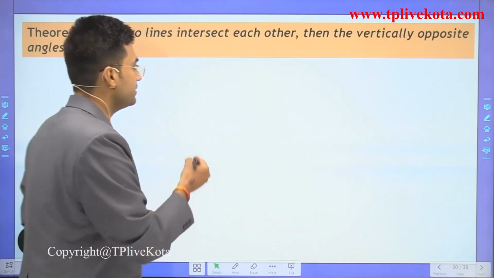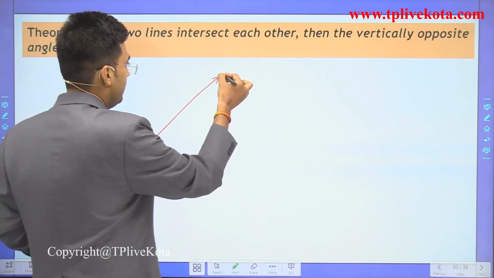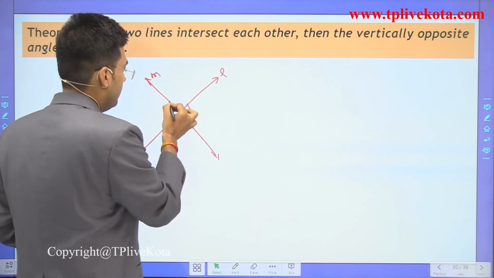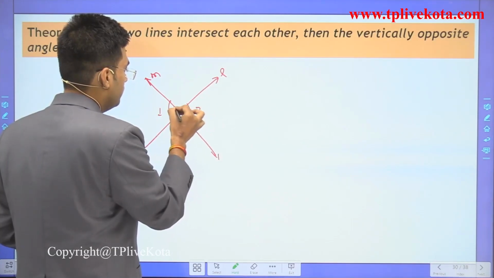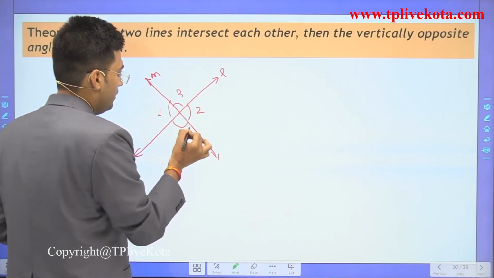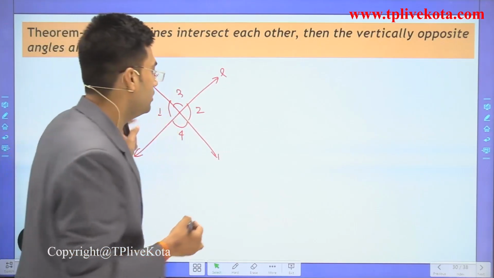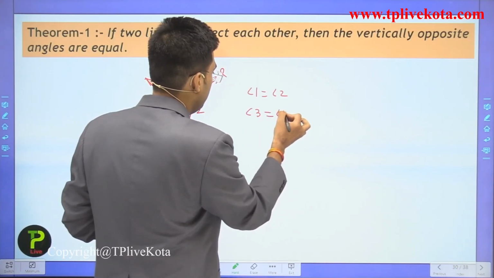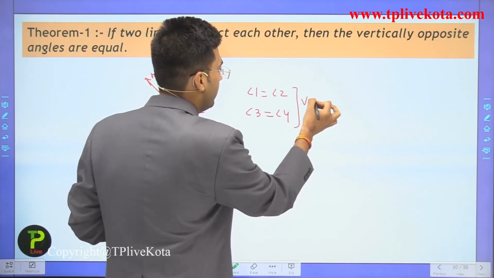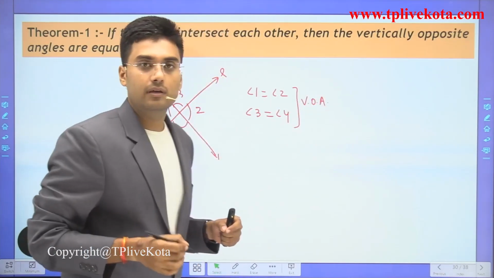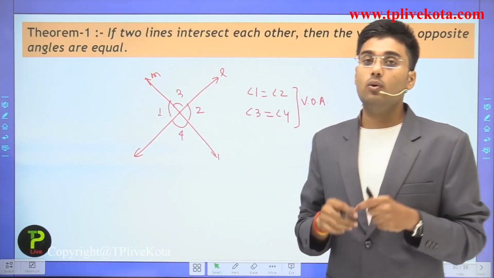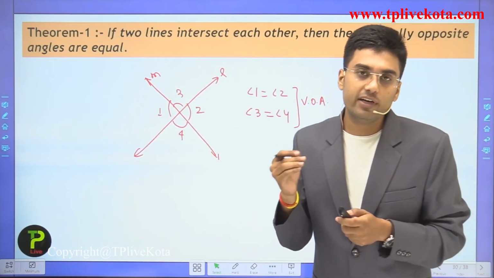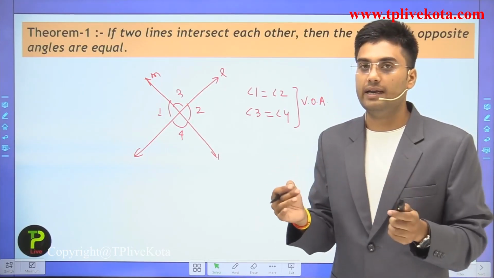If two lines intersect each other, let this be line L and this be line M, then let these be angles 1, 2, 3 and 4. Then 1 and 2 are vertically opposite angles, so we can write angle 1 equal to angle 2 and angle 3 equal to angle 4. Why? Because these are vertically opposite angles. Clear? Now I hope you understand all about the different types of angles. So after this, let's solve some interesting examples.